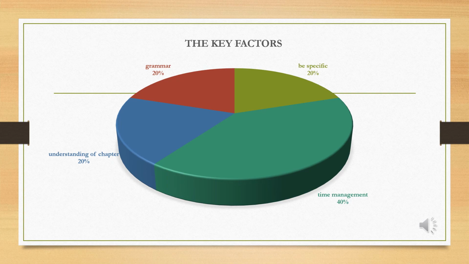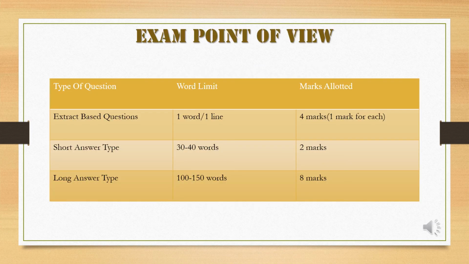Next 20% is being specific, that means write to the point. Above all, the key factor to concentrate on is time management. That can be easily achieved if you write to the point. The questions that may arise are extract based questions, short answer type questions, and long answer type. The mark distributions are also shown here.